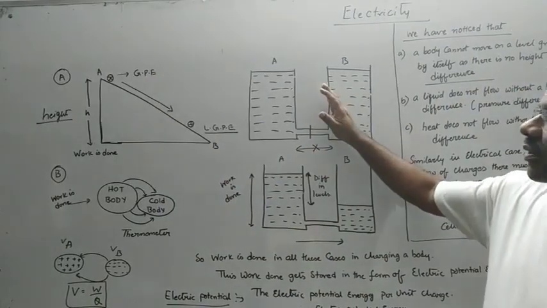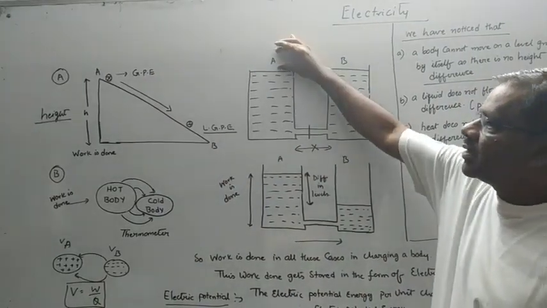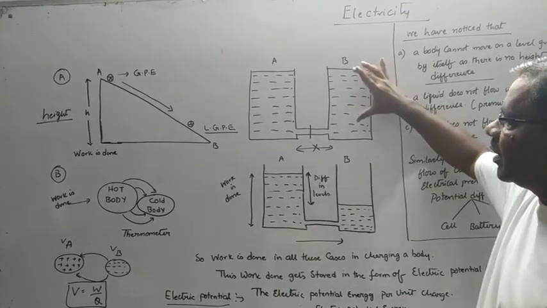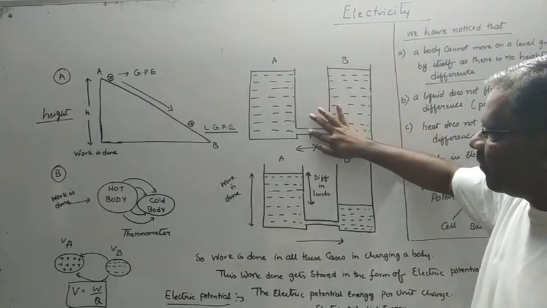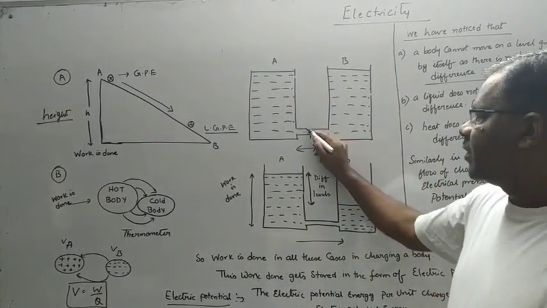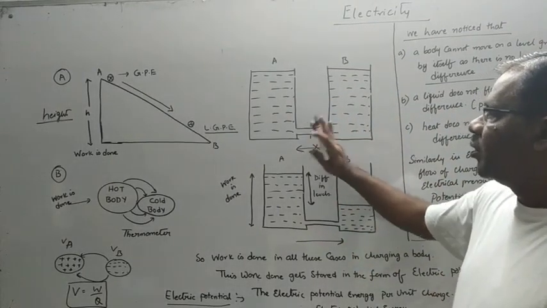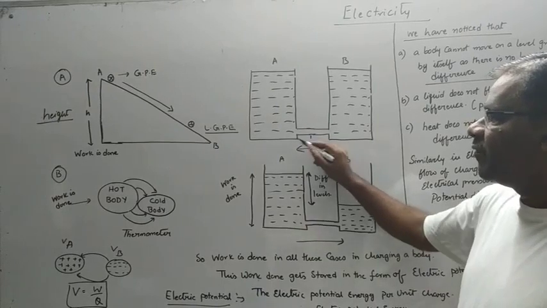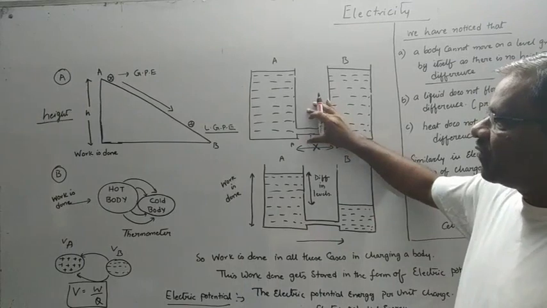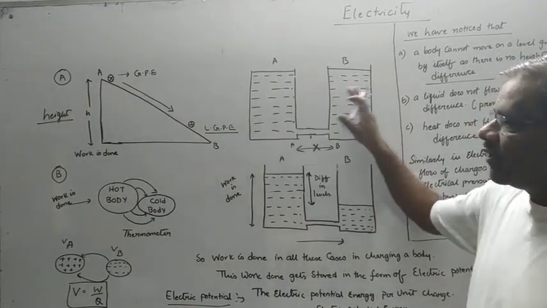Consider this example. Here I have two tanks, tank A containing a full amount of water and tank B containing a full amount of water. Now, if I open this, what will happen? Will there be any transfer of water from tank A to tank B? No, there is absolutely no transfer of water from A to B. Why is there no transfer of water? Because there is no difference in the level of water.